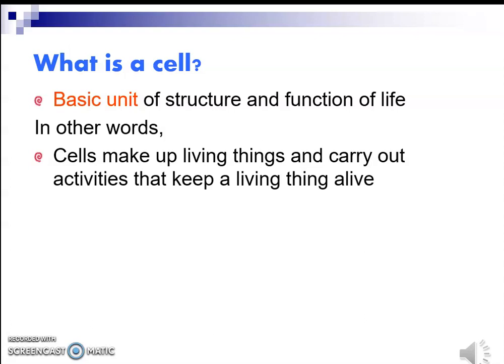Even the cells are diversified within a single human being. A human being has different cells like epidermal cells, dermal cells, fat cells, all are cells. Entire living things are made up of cells.